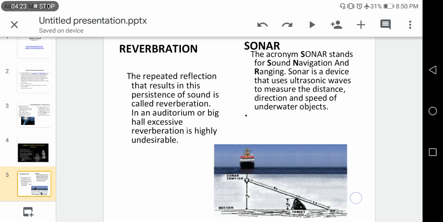Sonar is basically sound navigation and ranging. This is a device used on underwater ships and boats to find out the way, or the depth of water, or rocks in the water. Ships use an underwater loudspeaker that produces pulses of ultrasound.